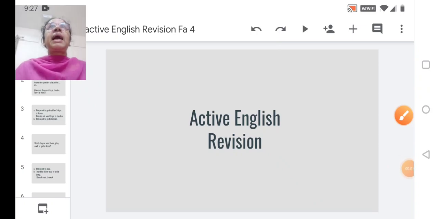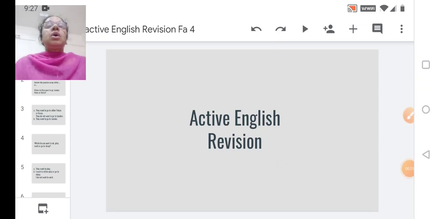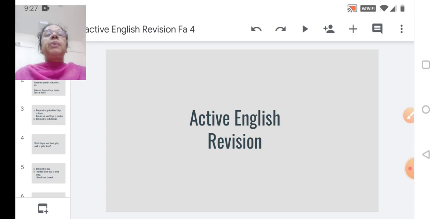Students, welcome back. You must have received the portion paper timetable for FA4. Exams are approaching, so can we do some revision today, students? Let us do some Active English revision.